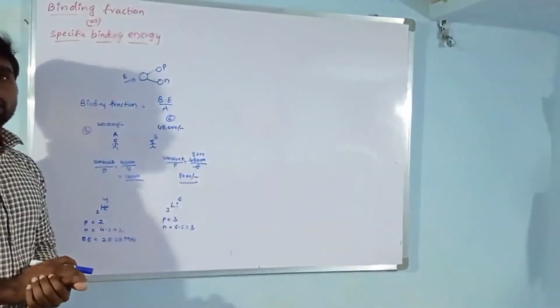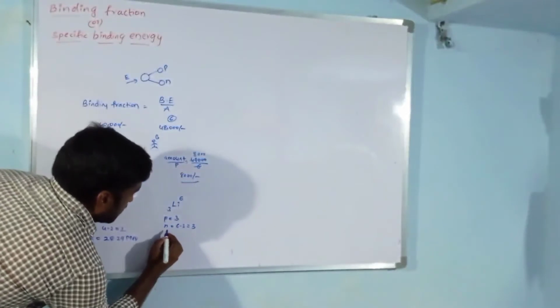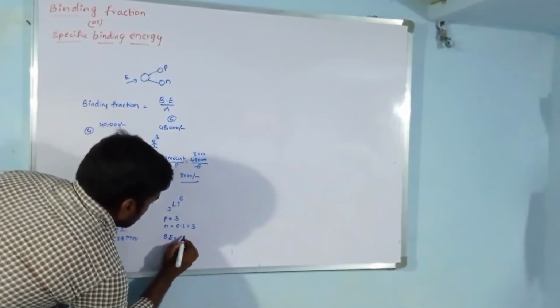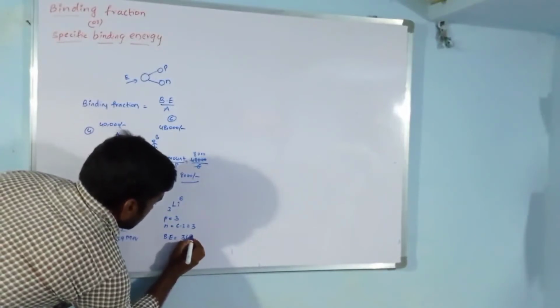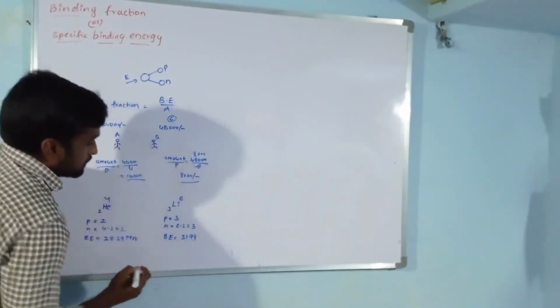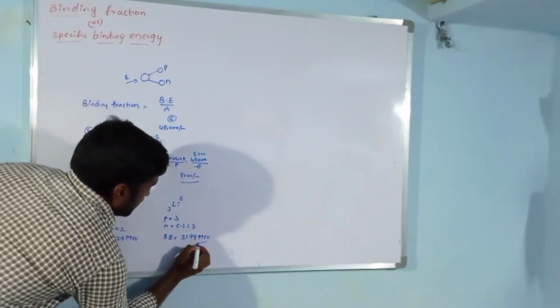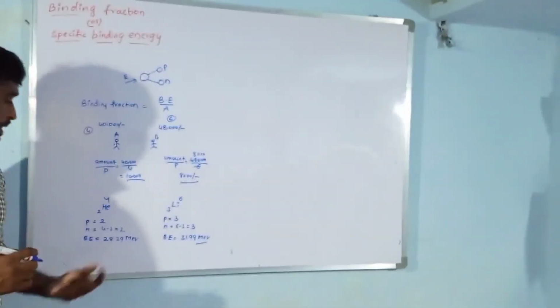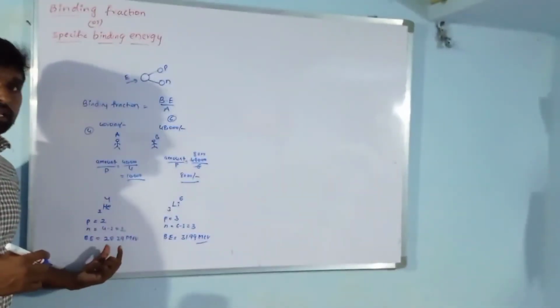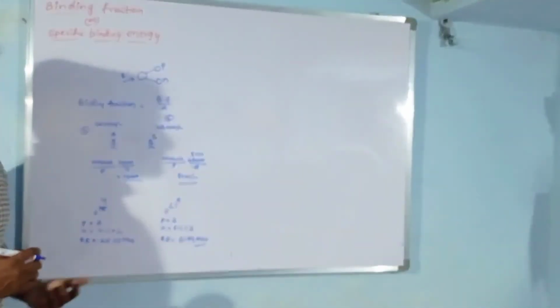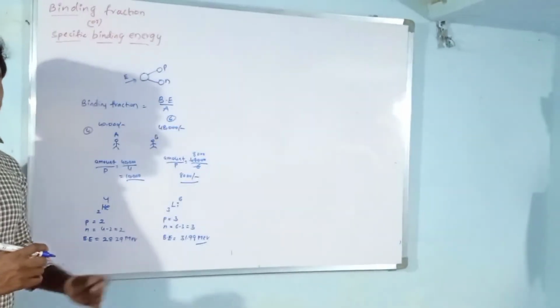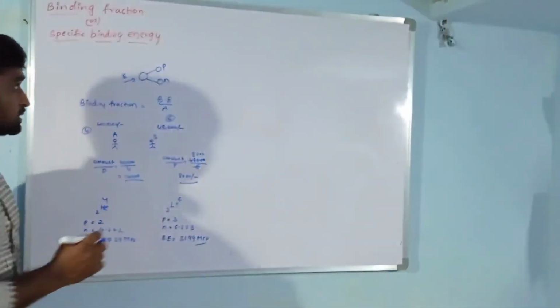So which one has higher stability here? Now what is the binding energy of the lithium nucleus? That is 31.99 mega electron volts. This is the binding energy of the lithium nucleus, and that is the binding energy of the helium nucleus. So what is the binding energy per nucleon, the specific binding energy, of the helium nucleus and of the lithium nucleus? Let us see that.